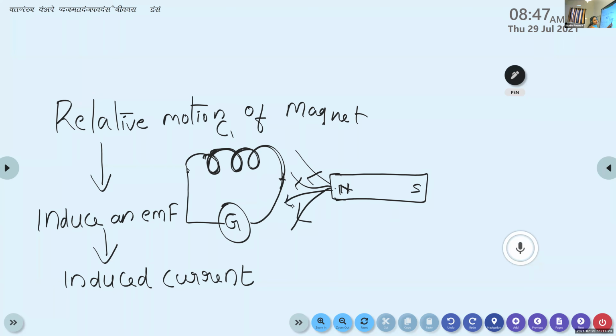So when we move this bar magnet towards the coil, the maximum number of magnetic field lines are entering through the coil. So whenever the number of magnetic field lines increases, what happens to the magnetic flux? According to the definition, magnetic flux also increases. Okay, so you must keep this point in mind when we are describing the experiment regarding electromagnetic induction. Magnetic flux means the total number of field lines passing through a given area. That is what is known as magnetic flux.